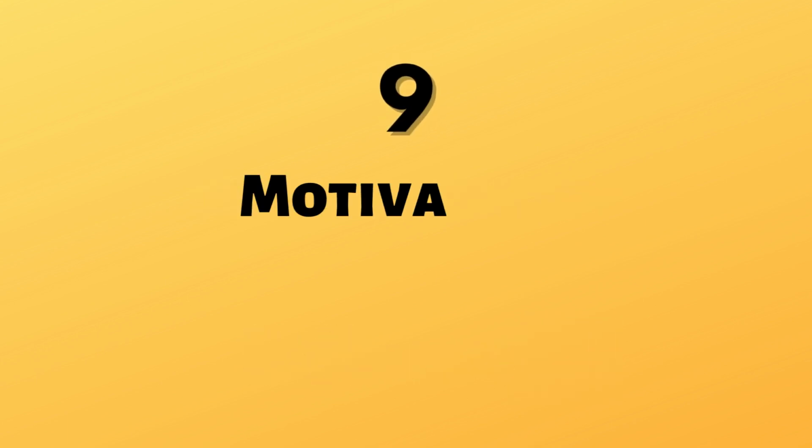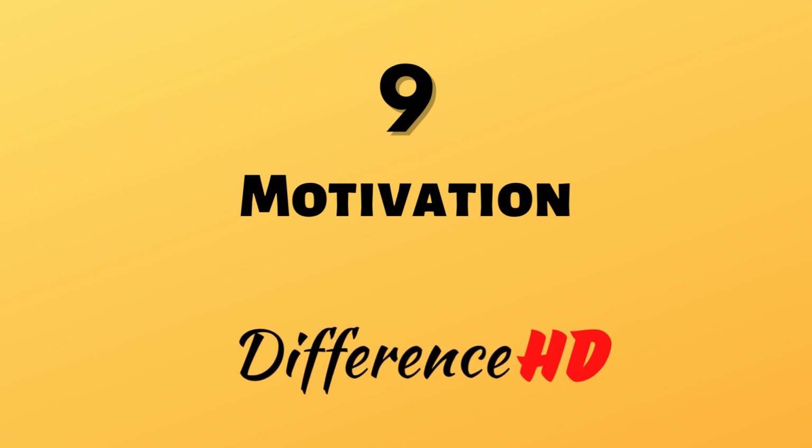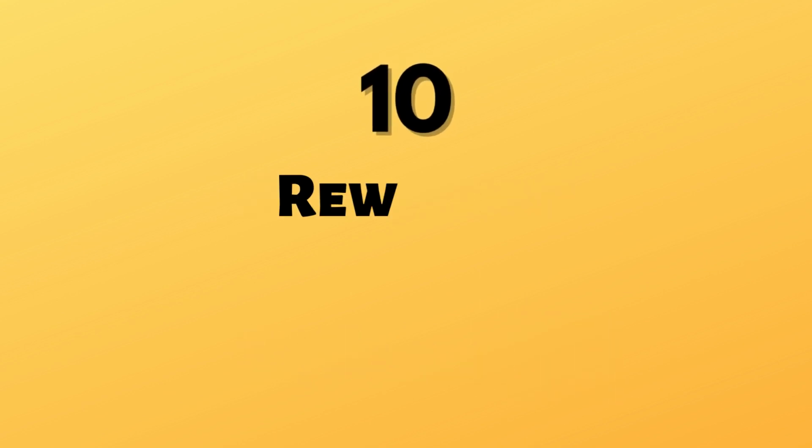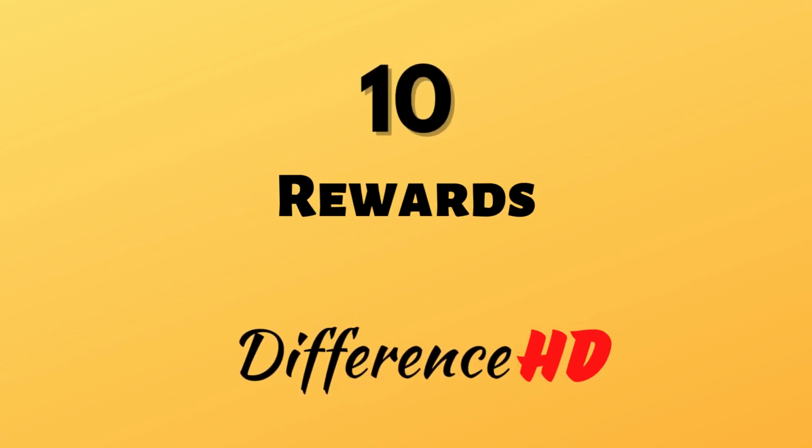Difference 9. Motivation. The motivation behind legitimacy theory is to be accepted as legitimate by society. The motivation behind stakeholder theory is to be successful by taking into account the interests of all stakeholders. Difference 10. Rewards. The rewards of legitimacy theory are acceptance and legitimacy by society. The rewards of stakeholder theory are success and the satisfaction of all stakeholders.